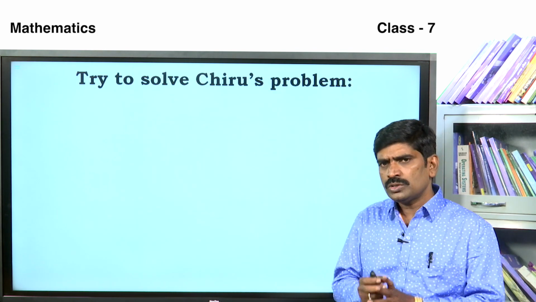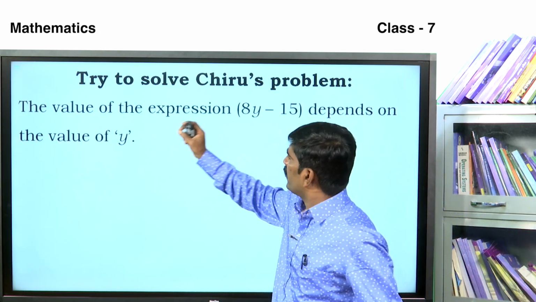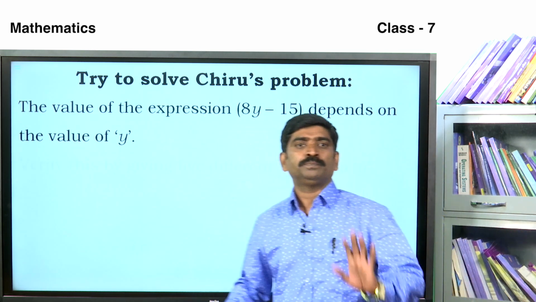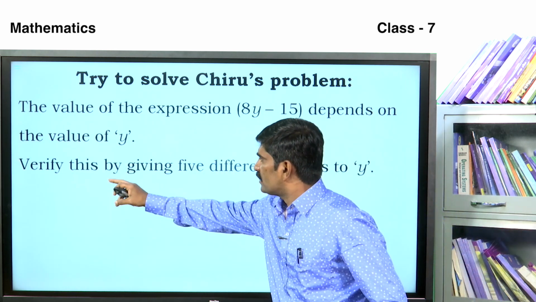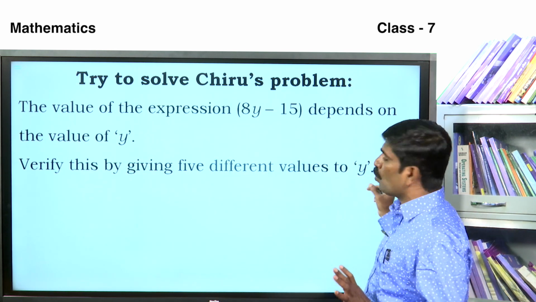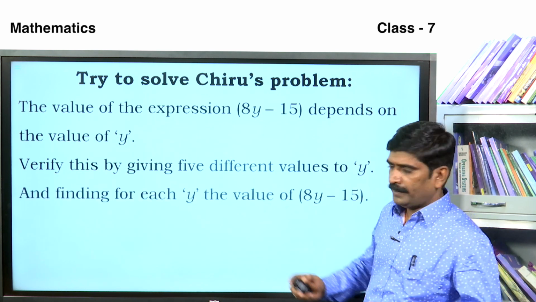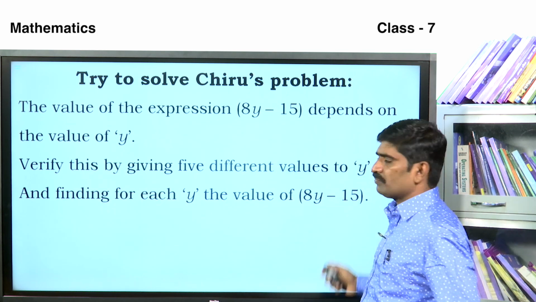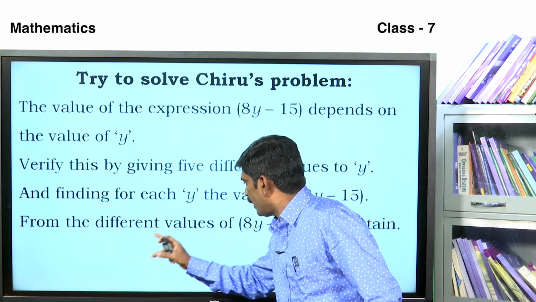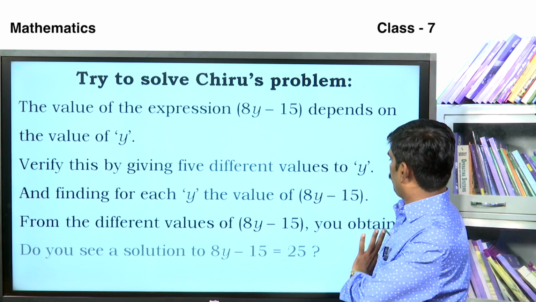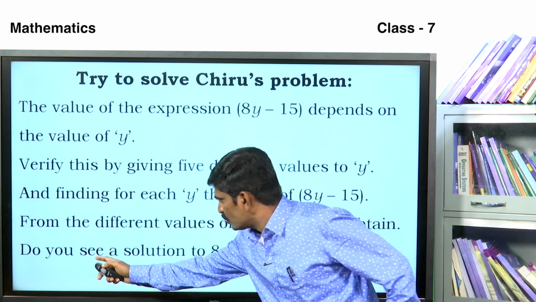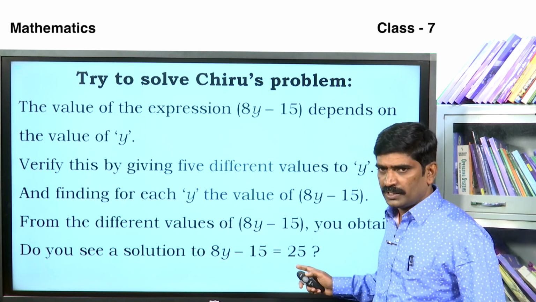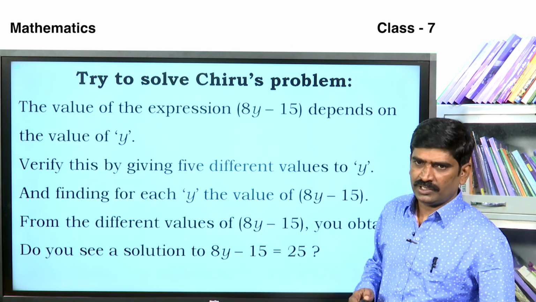Try to solve Chiru's problem. The value of the expression 8y minus 15 depends on the value of y. Verify this by giving 5 different values to y and finding for each y the value of 8y minus 15. From the different values of 8y minus 15 that you obtain, do you see a solution to 8y minus 15 is equal to 25? Let us check. Do it and check it with your teachers.